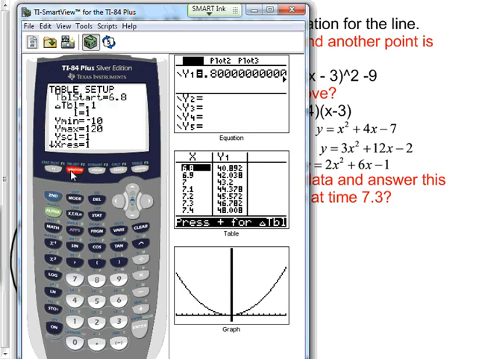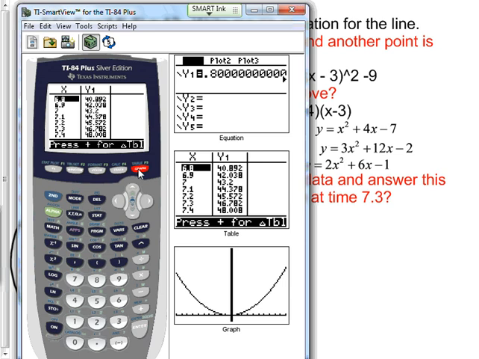Sorry. Above the window is table settings. And have your table count by 0.1s if you want it to count by 0.1s. That's where it would go right there. Hit enter. Now my table's counting by 0.1s. There we go. And so 7.3 years, she'd have left you 46 million bucks because she was quadratic like that. Quadratically generous like that.